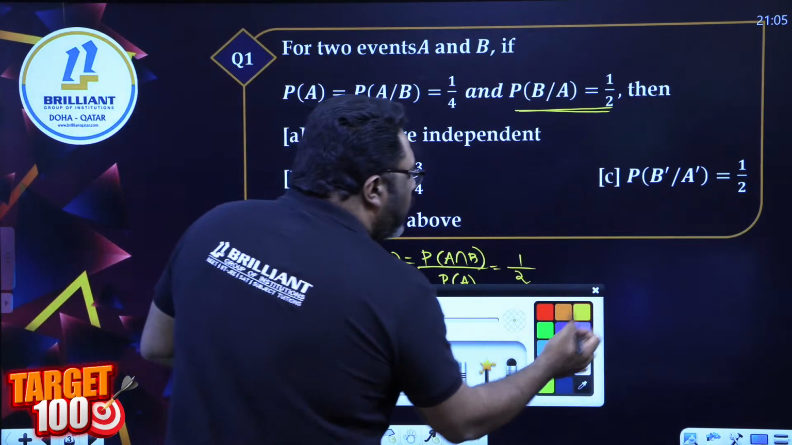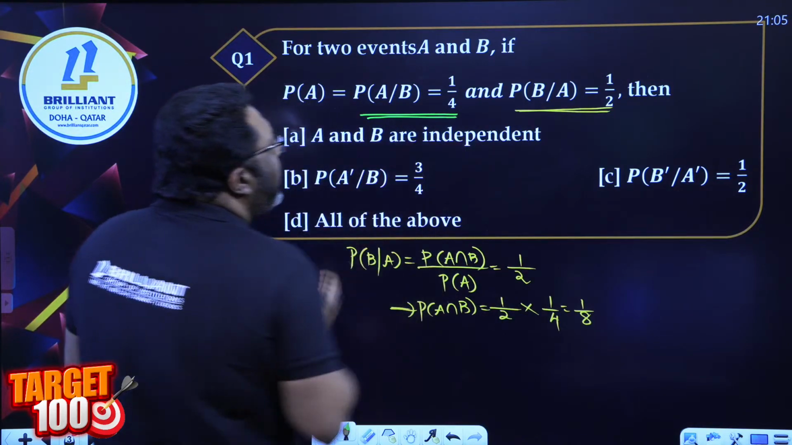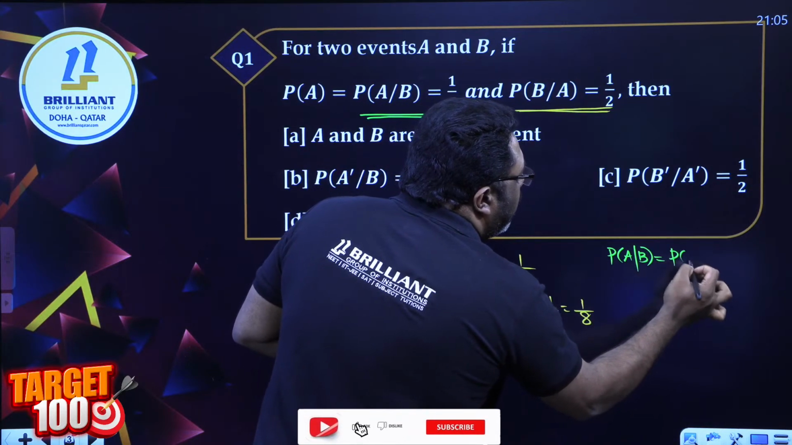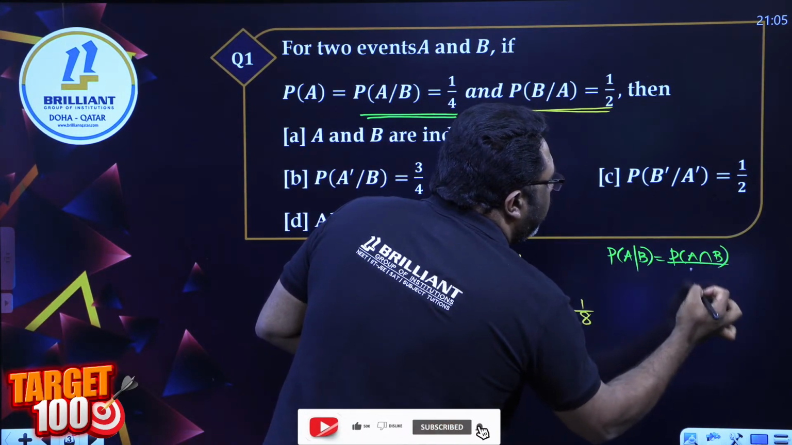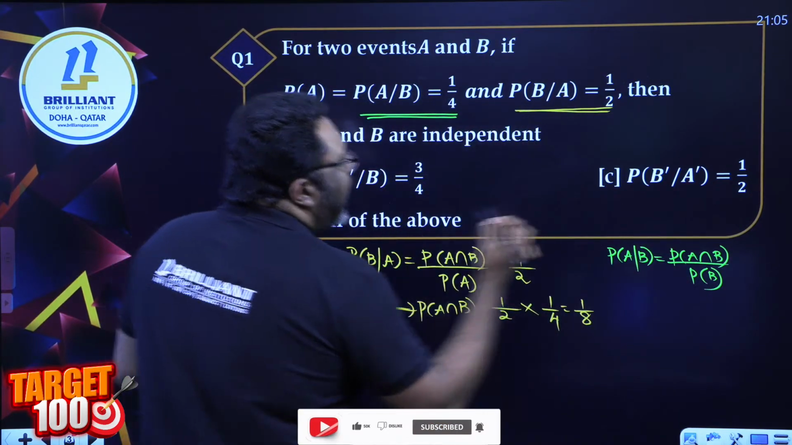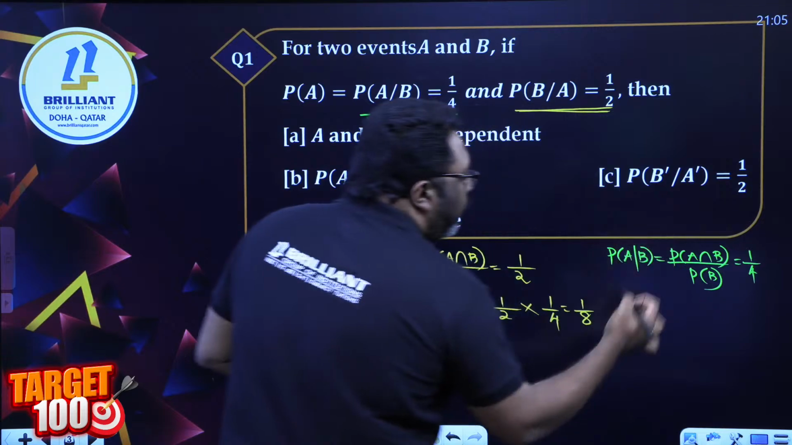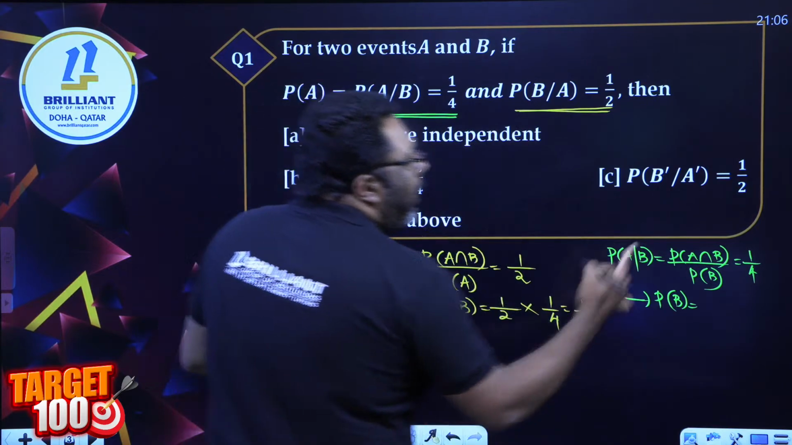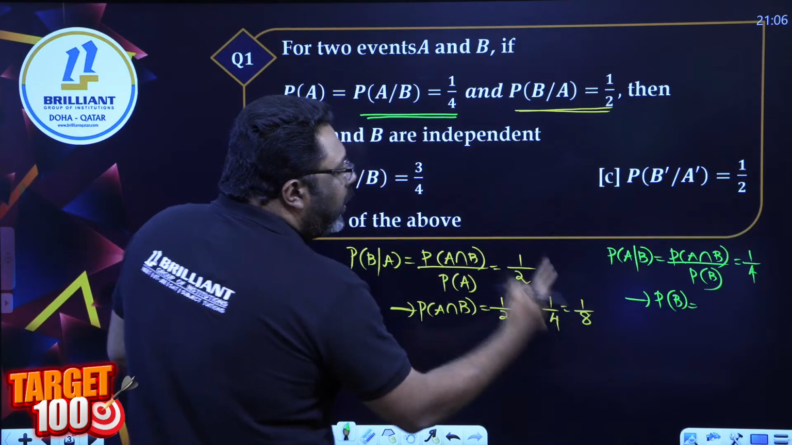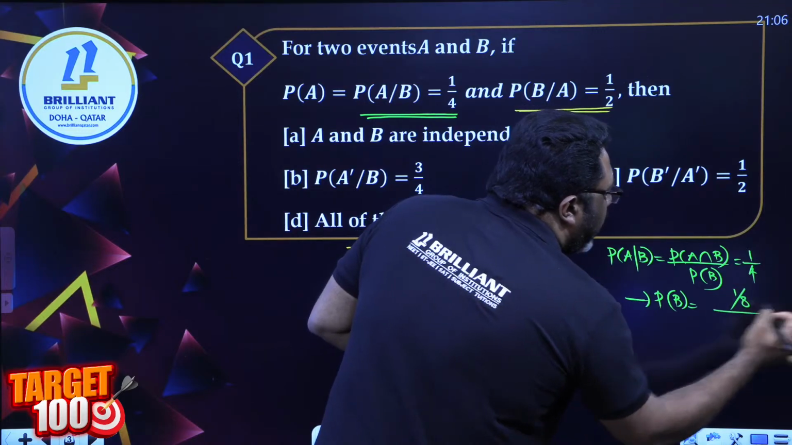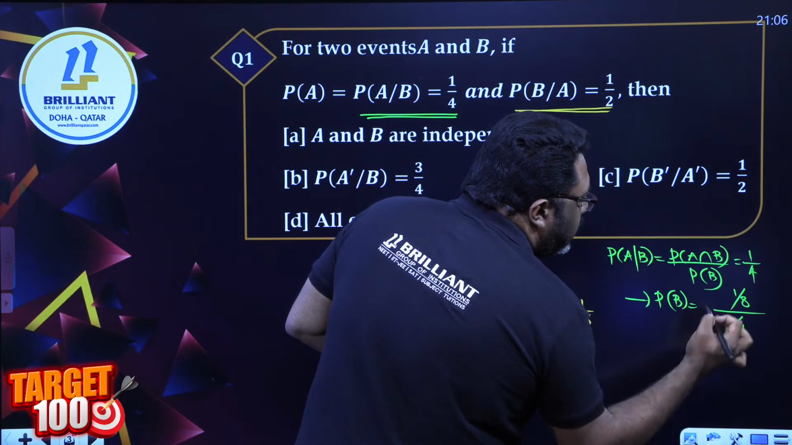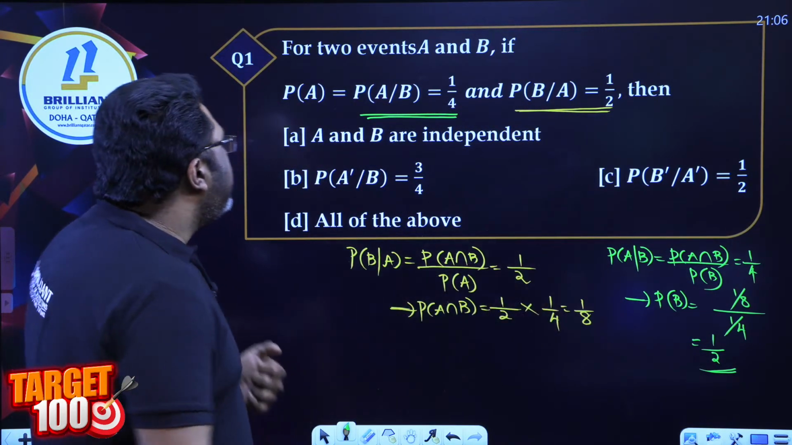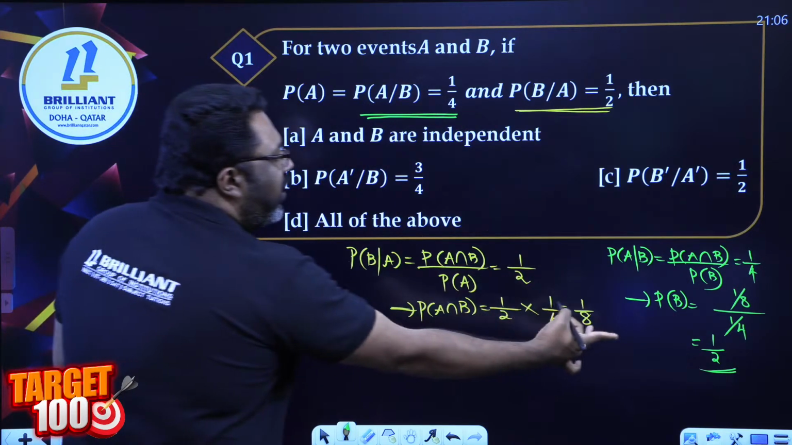Now I want everybody to look at the first condition, P of A by B. Again, P of A intersection B divided by probability of B, and that is given to be 1 by 4. So from this we can say P of B is equal to P of A intersection B, which is calculated as 1 by 8, divided by 1 by 4. So the answer is 1 by 2. Yes, so P of B is 1 by 2. We have P of A as 1 by 4, P of B as 1 by 2.